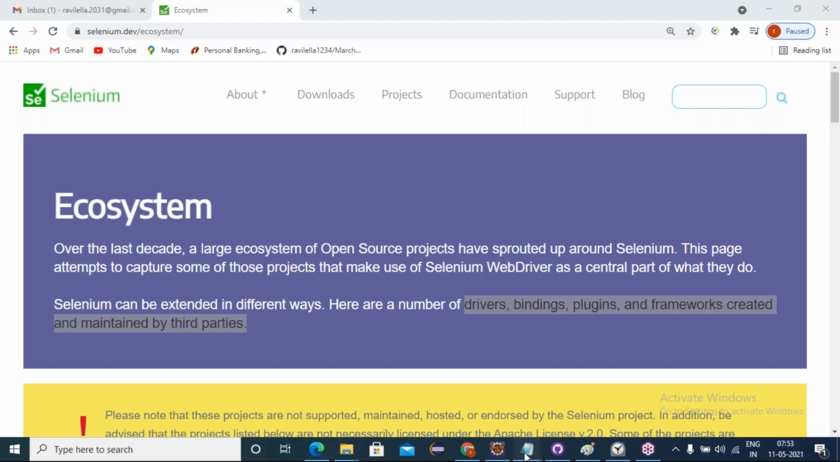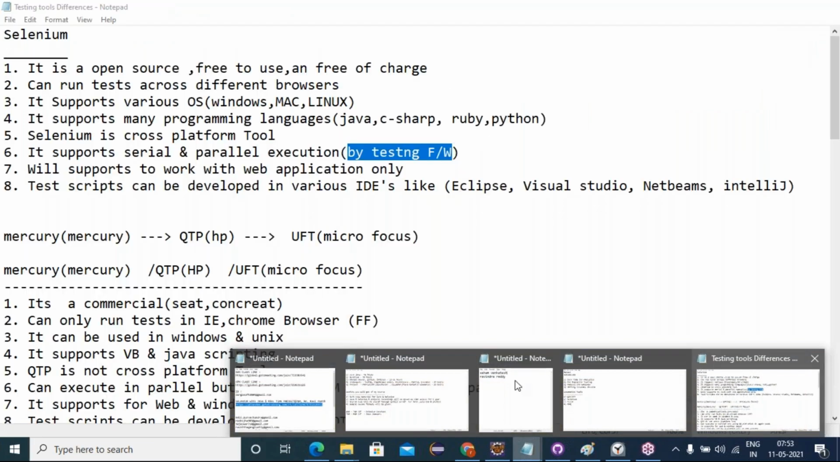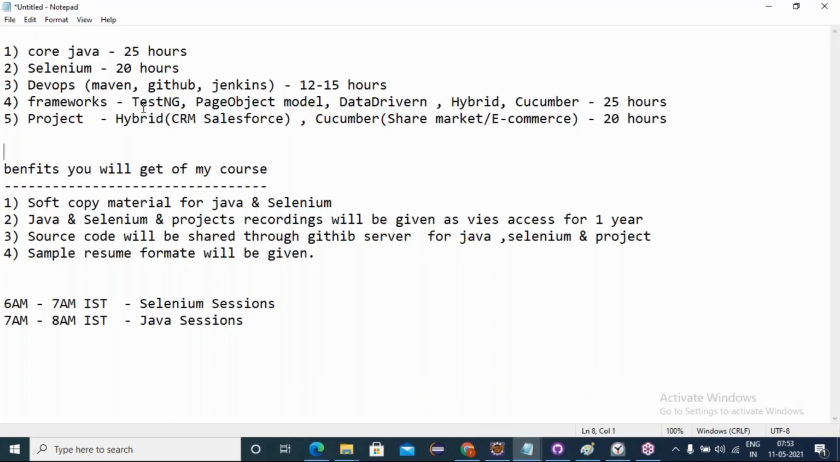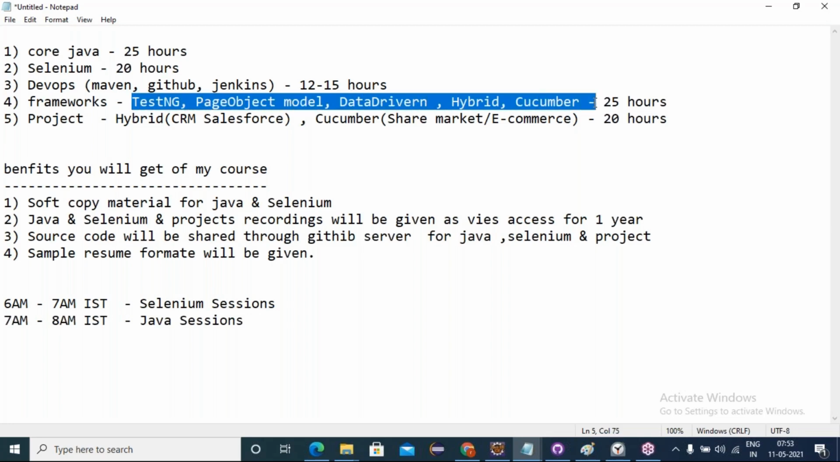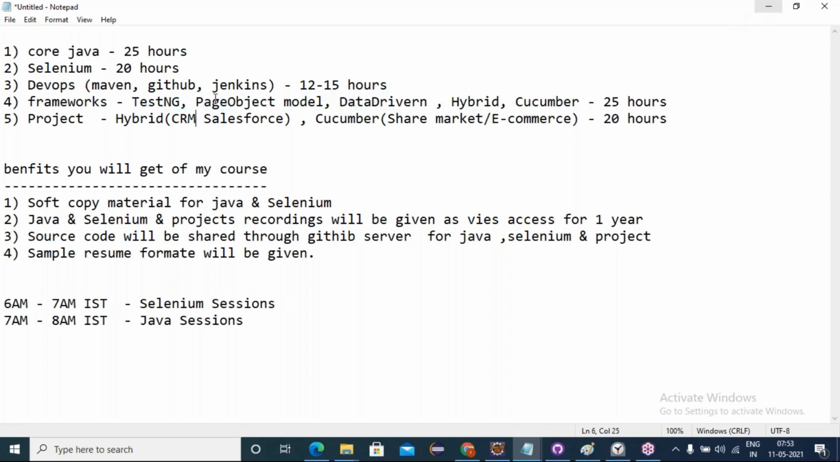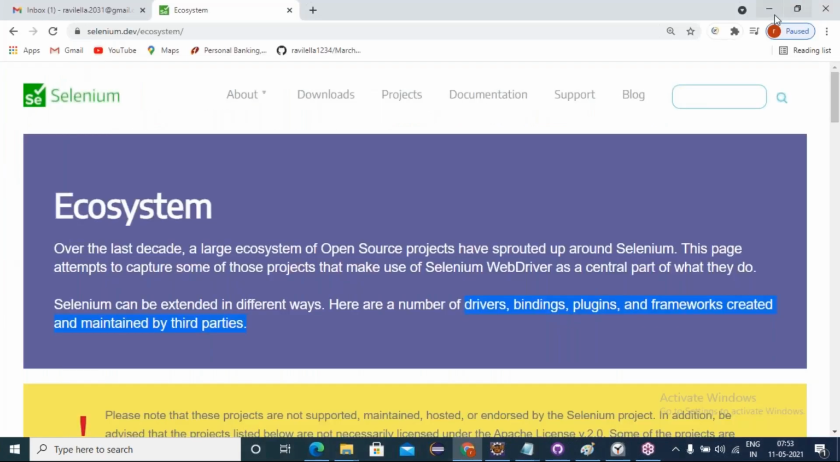So Selenium doesn't have any built-in reporting mechanism or any built-in framework. Everything needs to be extended. Some frameworks we are going to develop: TestNG framework, page object model, data driven, hybrid, Cucumber, everything we build. Using the respective libraries for TestNG, for data driven, for Cucumber, using those libraries only, we configure them to Selenium and build those frameworks. Understanding? Even reports, we use Extent Report libraries and configure them to the project, and we will be generating the reports.